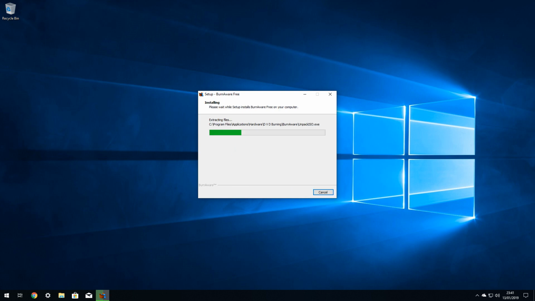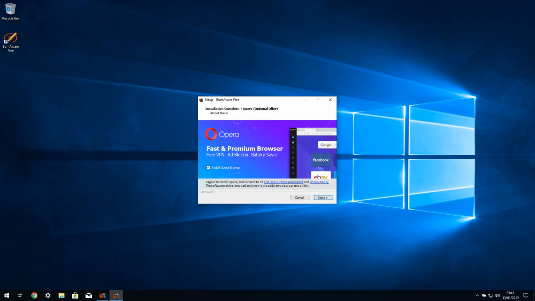A green progress bar moves from left to right to indicate the status of our installation. Once complete, the installer will now try to lure us into installing software which we have not requested. This helps the software publisher pay its bills, but we object to this, and always decline such advances. In this case, we are offered Opera, a product which we have installed in an earlier tutorial, but this is irrelevant as we never accept software bundled in this way.